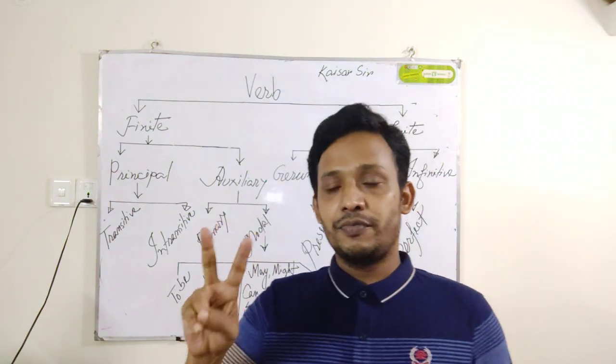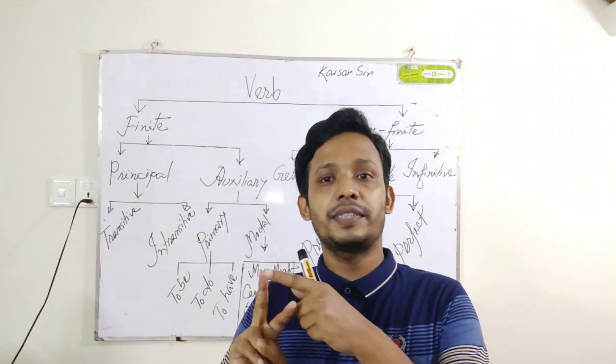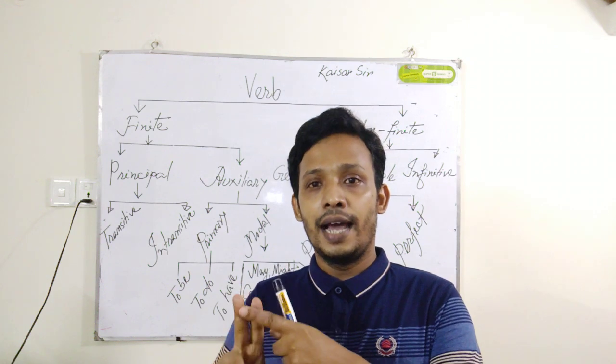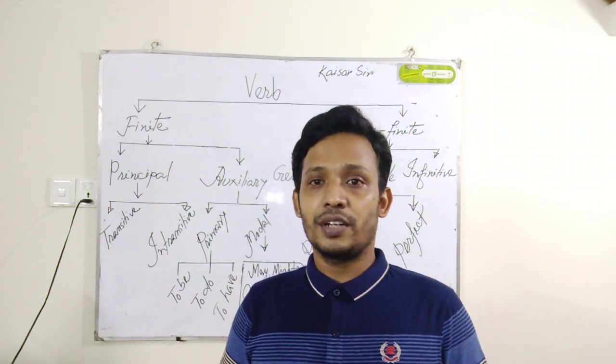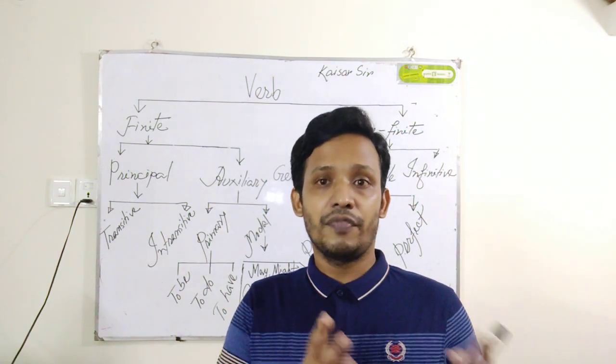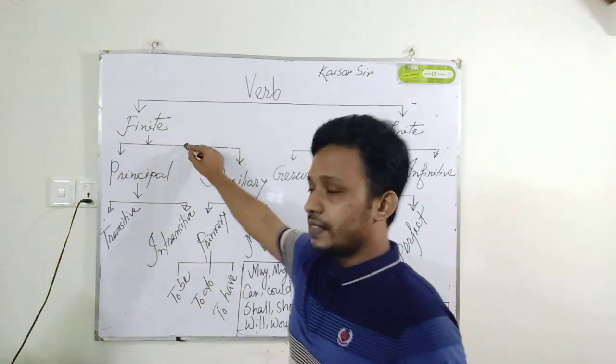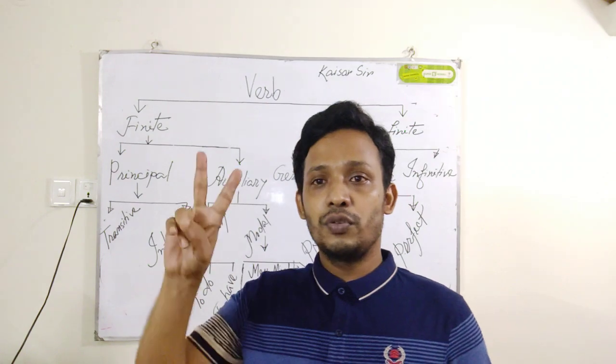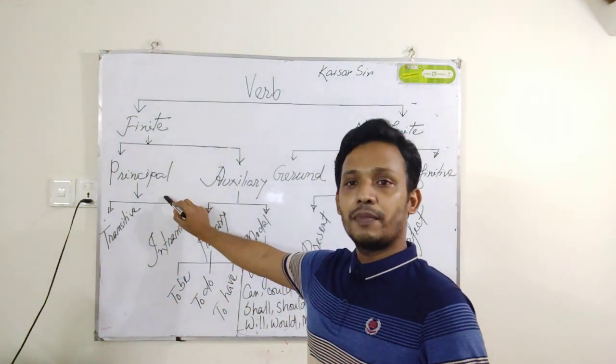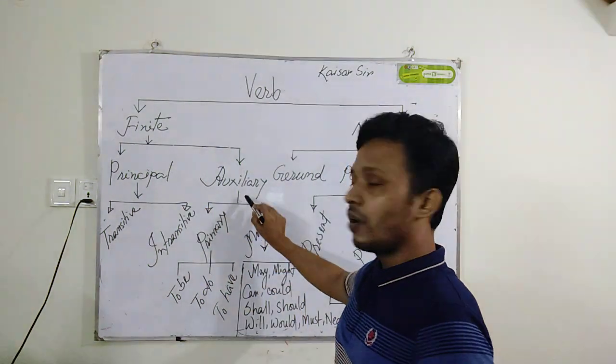So verb is basically of two types, first one finite verb, second one non-finite verb, and there is a classification of finite verb and obviously non-finite verb. At first come to the finite verb portion. We see that finite verb is of two types, principal verb, auxiliary verb.